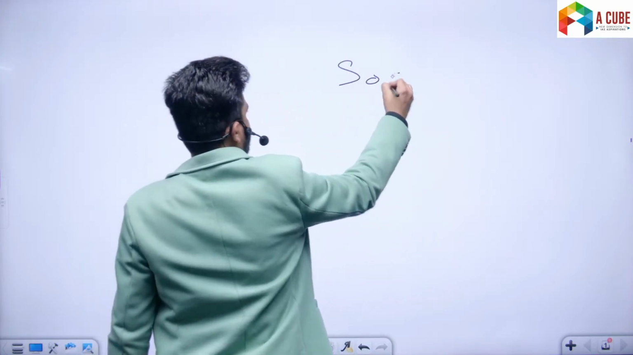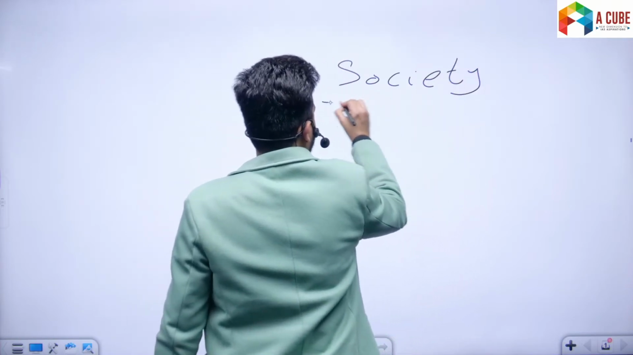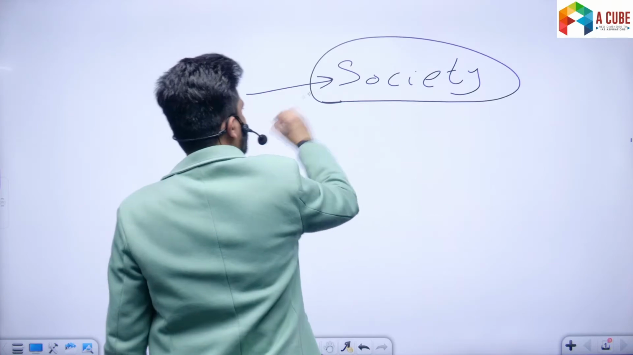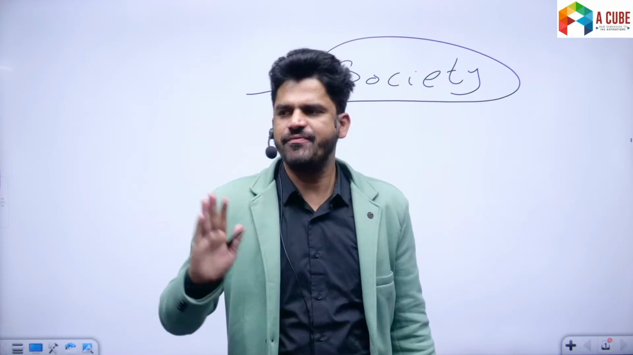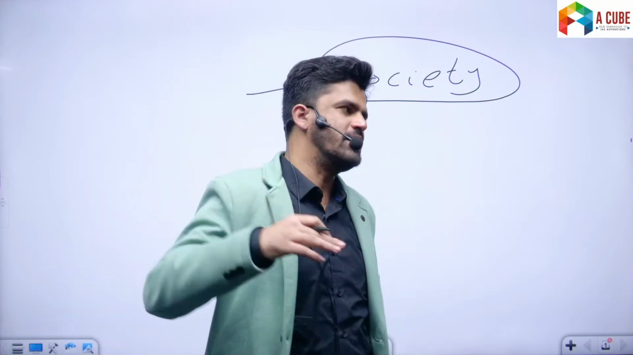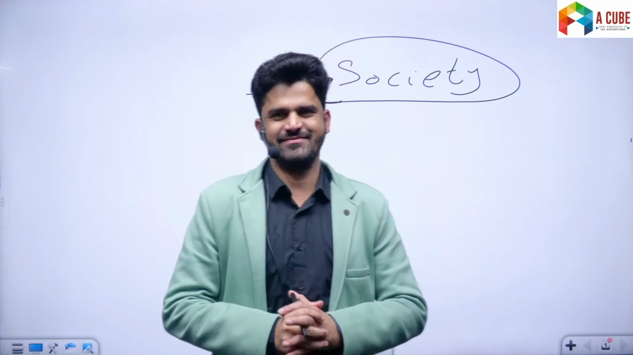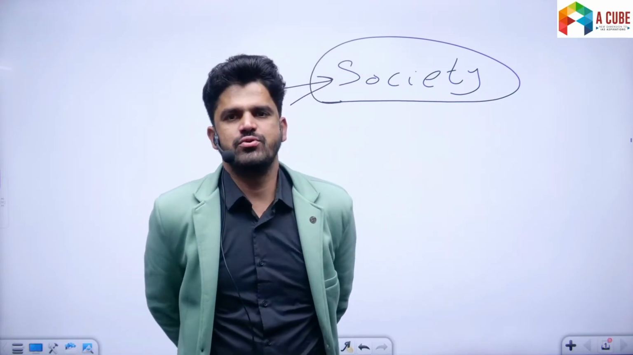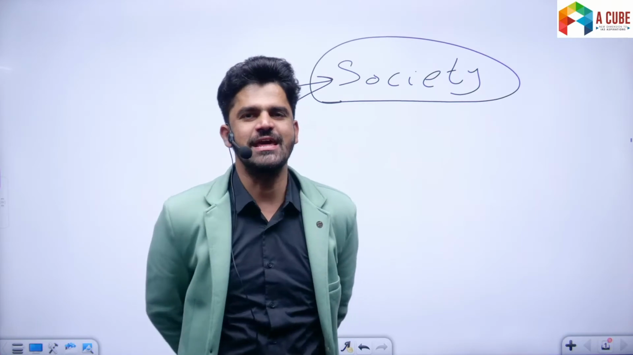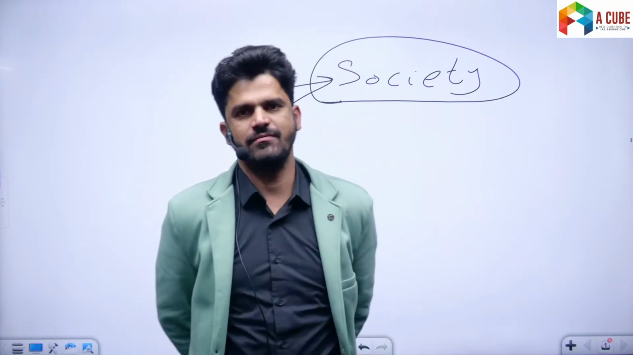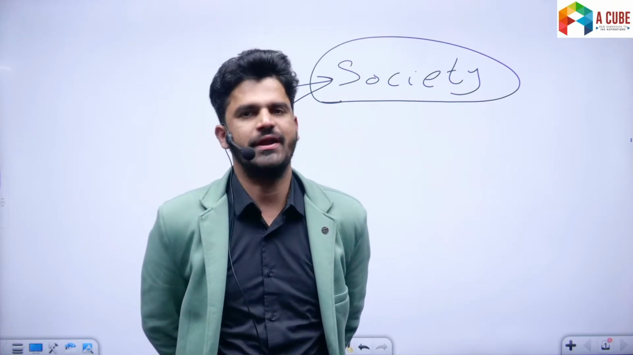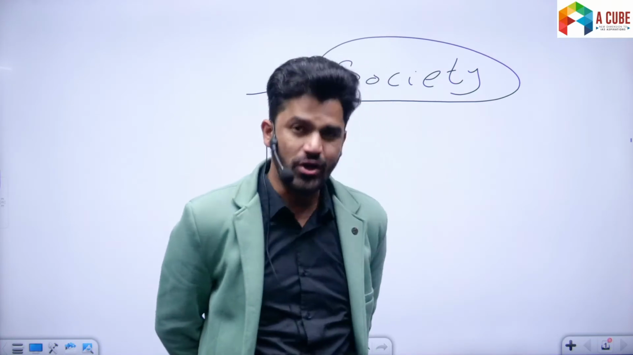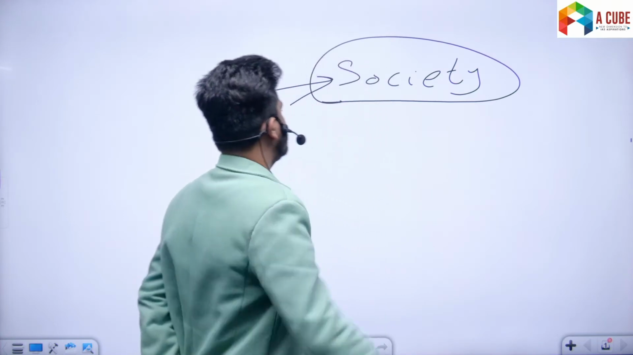So now next is society. What is society? What is society and how is society different from the state? Or put it differently, how is the state different from society? Now again, most of the students use the terms society, Indian society and Indian state interchangeably. Now that's not correct. Conceptually speaking, that's not correct. The concept of society is different, and the concept of state is different.